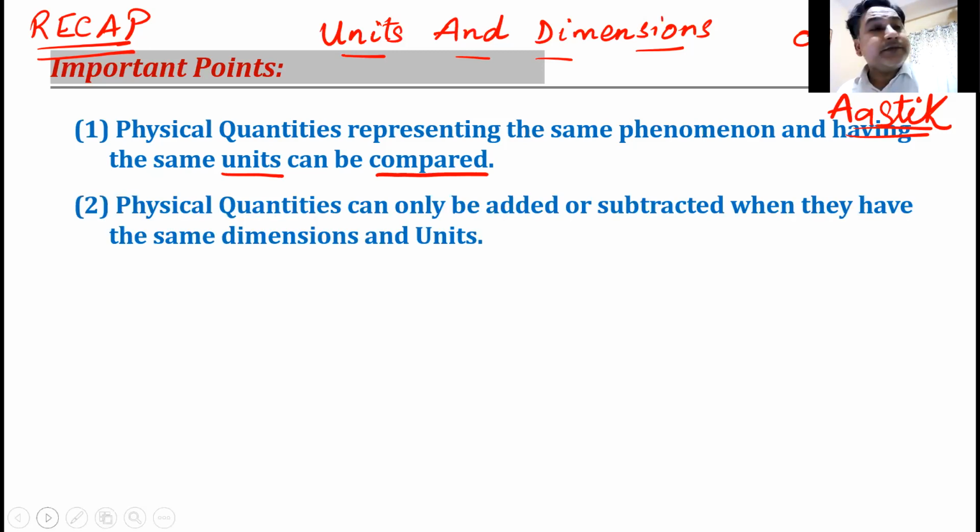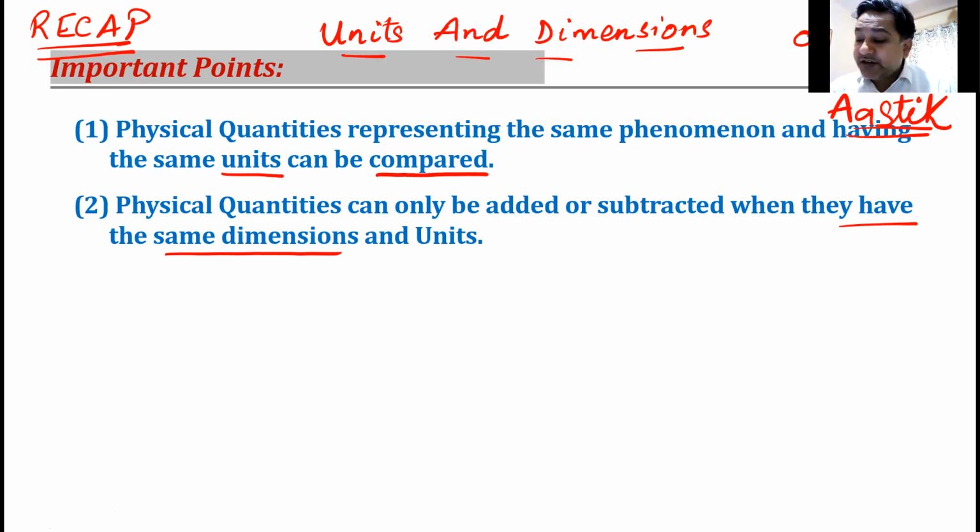What was the next point? The next point was dealing with how we can add or subtract physical quantities. What types of quantities can you add or subtract? So physical quantities, yes, Niharika, physical quantities can only be added or subtracted when they have same dimensions.